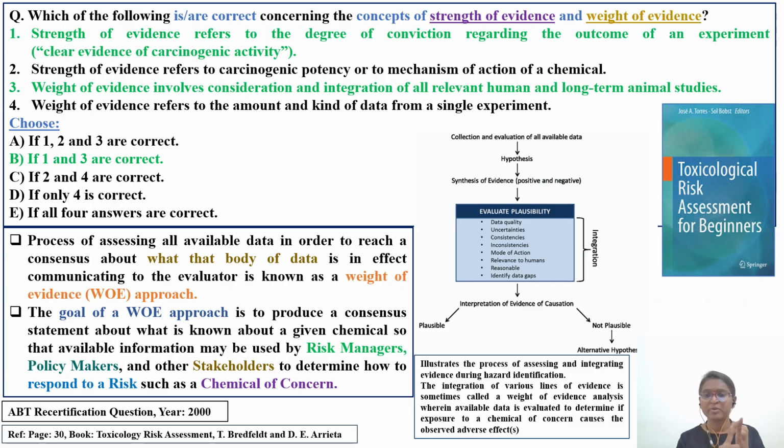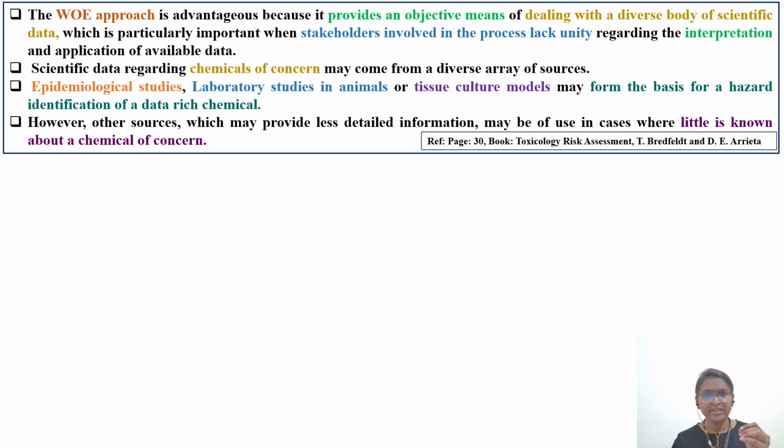And particularly those people who are toxicologists working on ECHA REACH dossiers will come across this Bradford Hill criteria. Okay, so we'll see another slide to understand in more detail about weight of evidence. This weight of evidence approach is advantageous because it provides an objective means of dealing with a diverse body of scientific data, which is particularly important when stakeholders involved in the process lack unity, because different decision makers will be sitting on that particular panel.